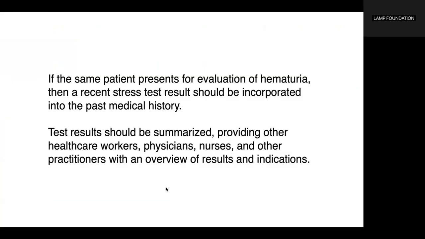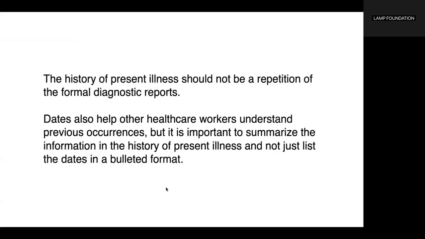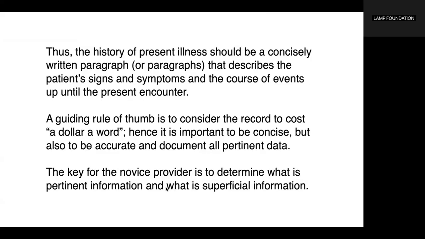Test results should be summarized, providing other healthcare workers, physicians, nurses, and other practitioners with an overview of results and indications. The history of present illness should not be a repetition of the formal diagnostic reports. Dates also help other healthcare workers understand previous occurrences, but it is important to summarize the information in the history of present illness and not just list the dates in a bulleted format. Thus, the history of present illness should be a concisely written paragraph or paragraphs that describes the patient's signs and symptoms and the course of events up until the present encounter.